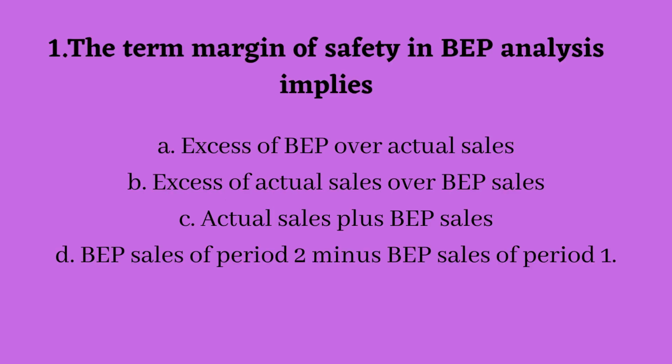Okay, solve the question now. The term margin of safety in break-even point analysis implies, which one will be the answer? Excess of actual sales over break-even point sales, the B number. Yes.